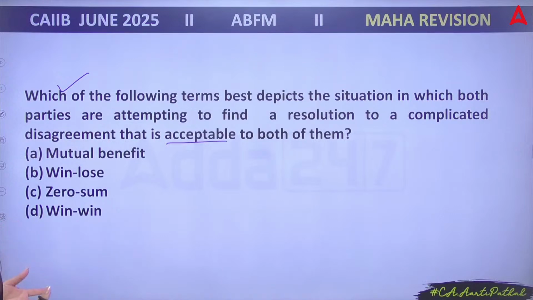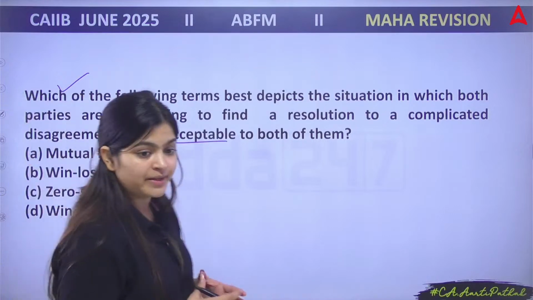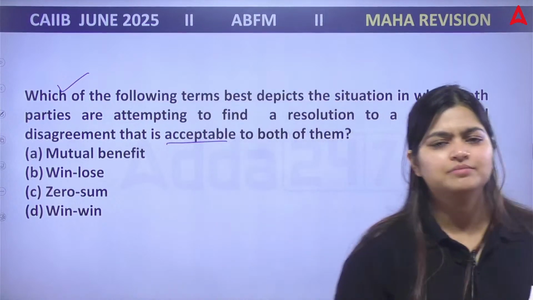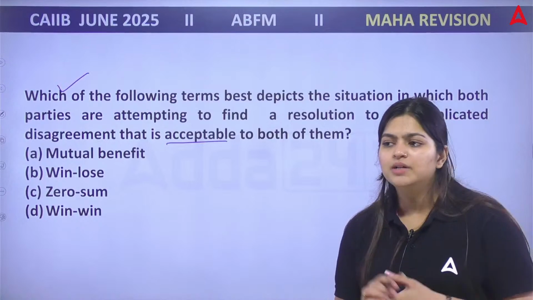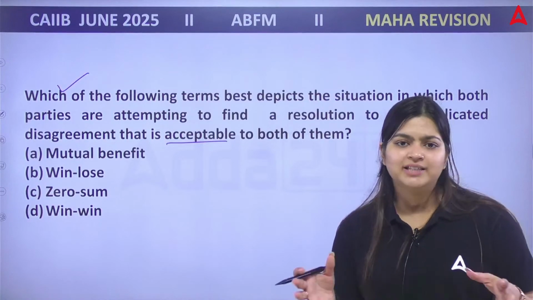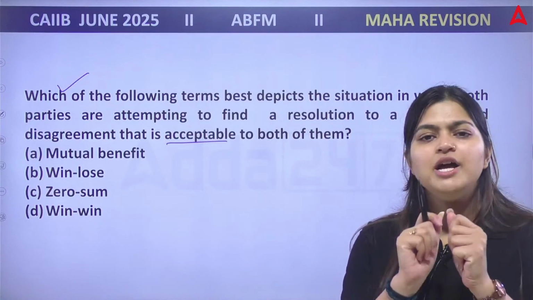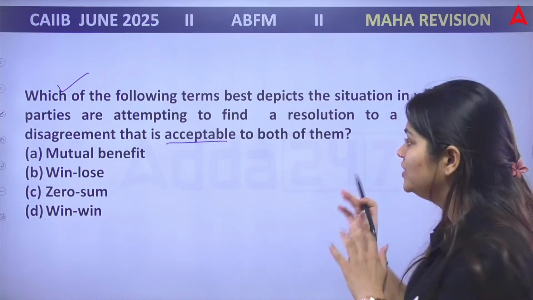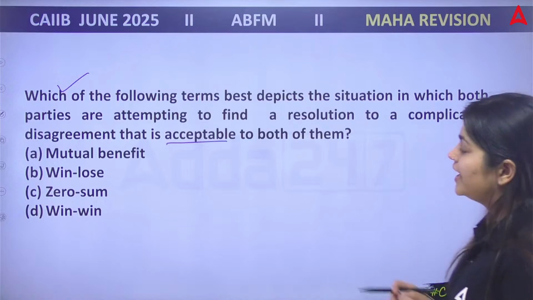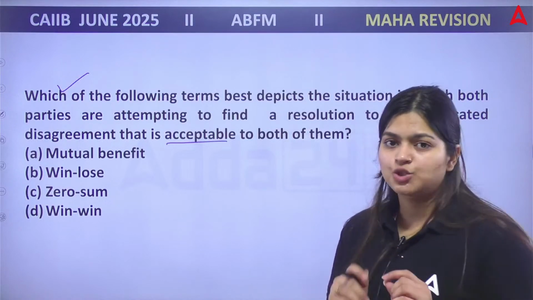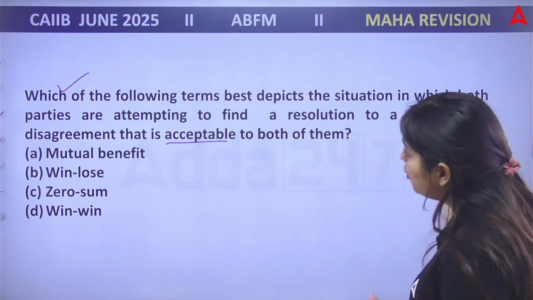C. Zero-sum. D. Win-win. Now, this is a normal question. If you don't know any concepts, just use some common sense. You can solve this. This is a very easy question. What they are saying, we need to identify the situation where both the parties,